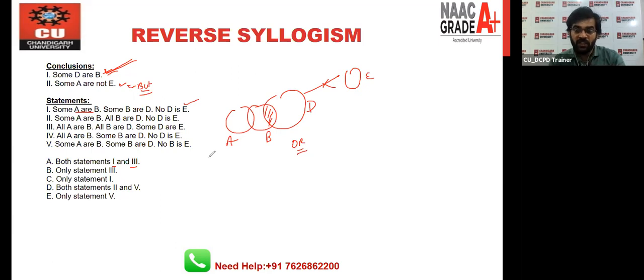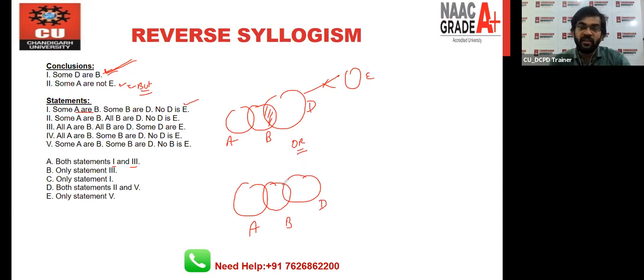So let's draw another Venn diagram for statement number 1. When you say some A are B and some B are D like this, and when you say no D is E, E can be like this. Let's say this is E. No D is E, so there is no intersection between D and E, so definitely this diagram is also possible, right? Now read conclusion number 2, some A are not E. You can see that the complete A lies inside E, right? So conclusion number 2 is wrong here. So it means statement 1 is definitely wrong.